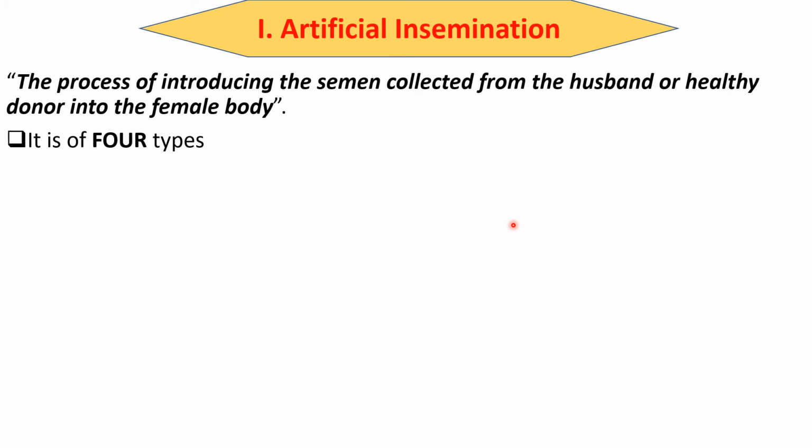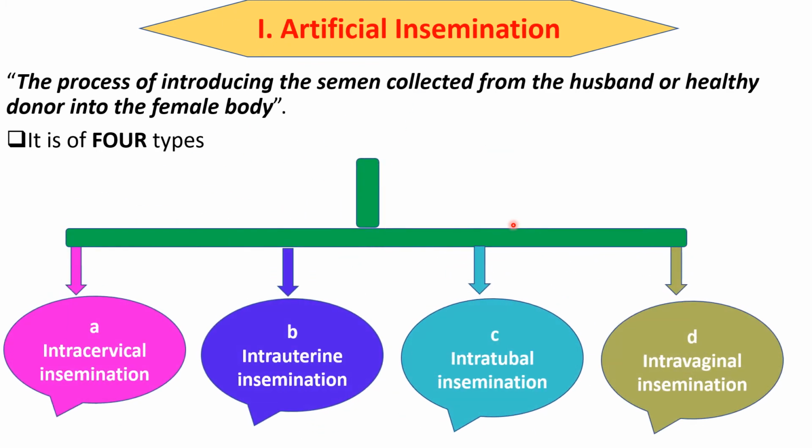Here, artificial insemination is of four types. The first one is intracervical insemination, second intrauterine insemination, third intratubal insemination, fourth intravaginal insemination. What is insemination? Here, the release of the sperms into the female vaginal reproductive tract is called insemination.